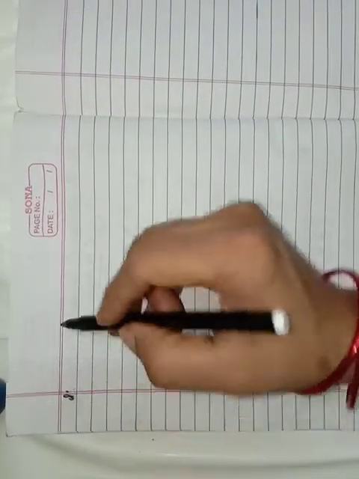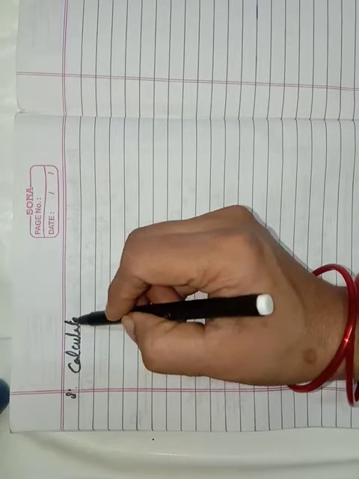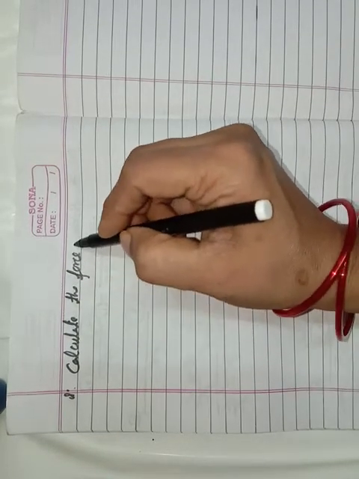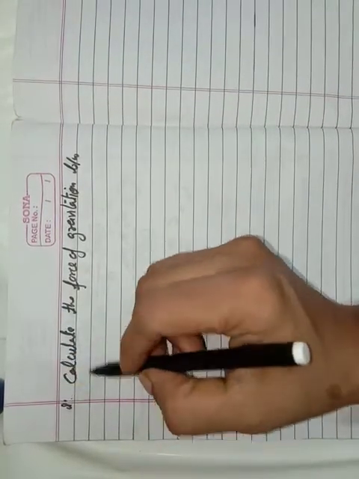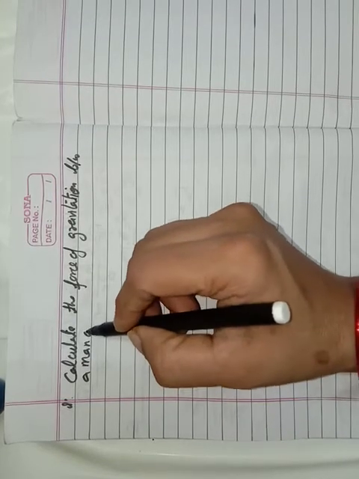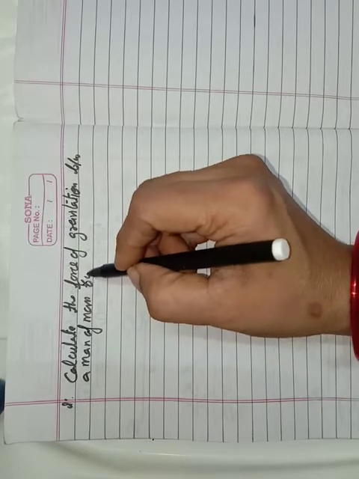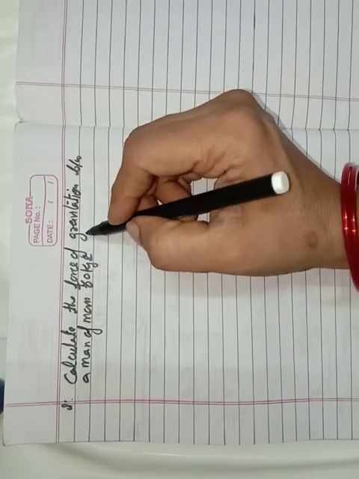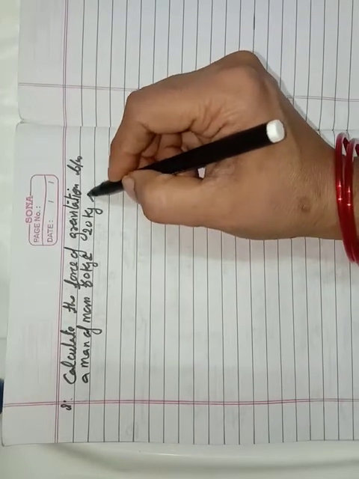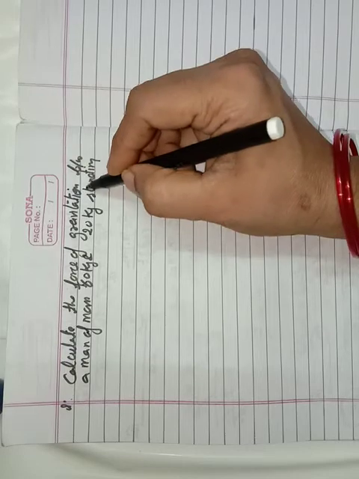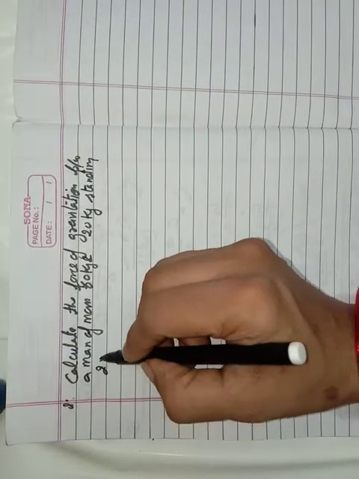And one more question. This question is: calculate the force of gravitation between a man of mass 60 kg and another boy of mass 20 kg standing at a distance of 2 meters away.